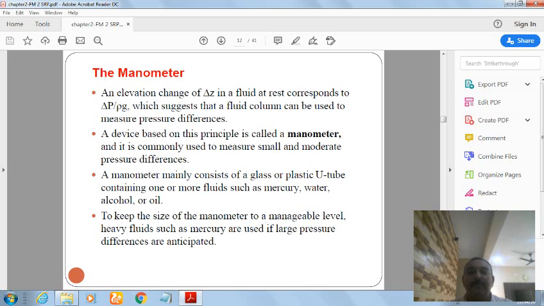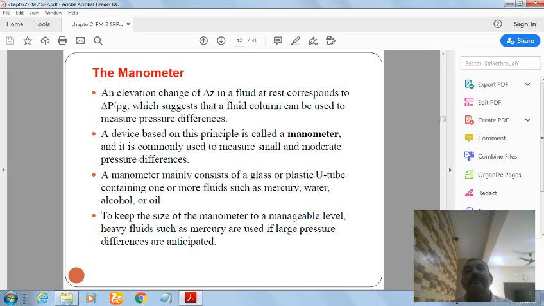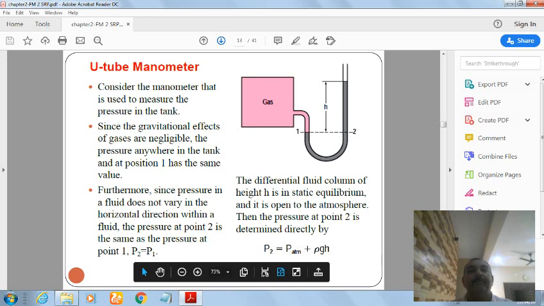There are different types of manometers. It may be of glass, it may be of plastic. The fluids which are normally used are mercury, water, alcohol, oil, etc. To keep the size of the manometer to a manageable level, heavy fluids such as mercury are used if large pressure differences are to be anticipated. To measure a large pressure difference, mercury is advisable.